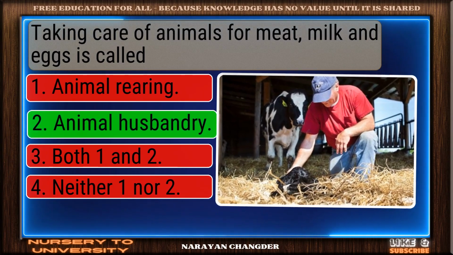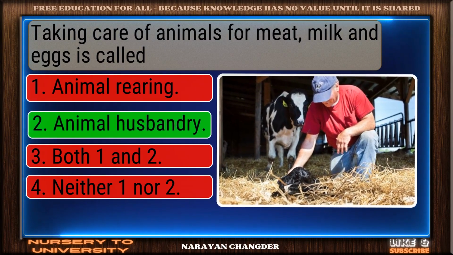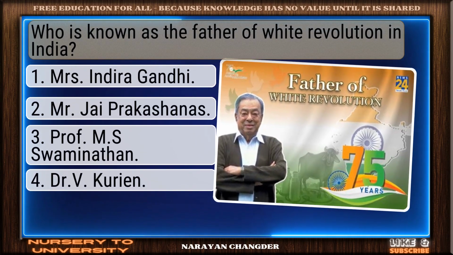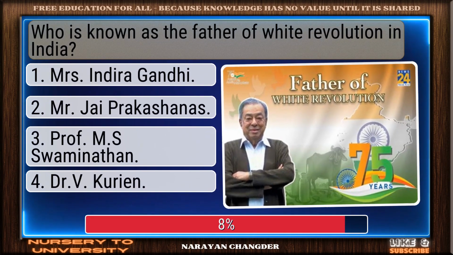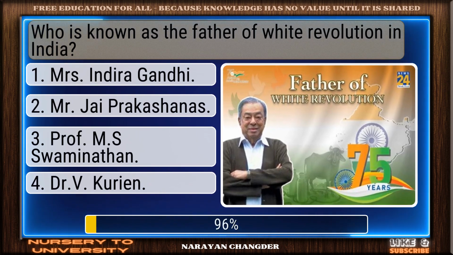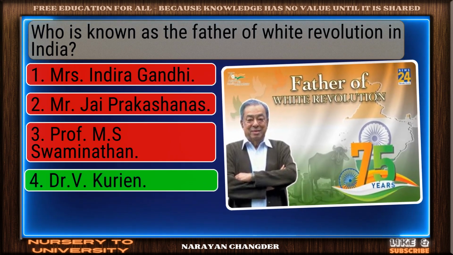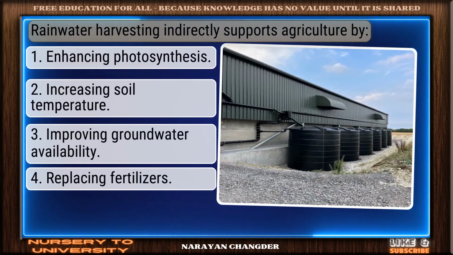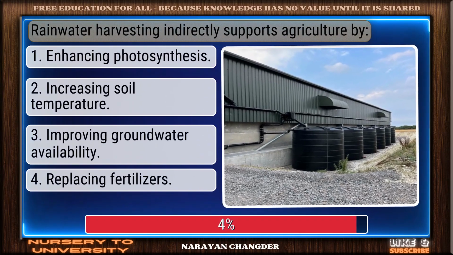Excellent choice. Animal husbandry is the right answer. Question number 69. Who is known as the father of white revolution in India? Right again. Dr. V. Kurian is a valid answer. Question number 70. Rainwater harvesting indirectly supports agriculture by.